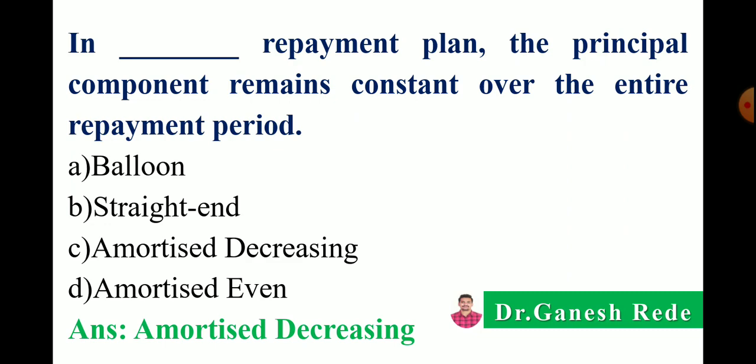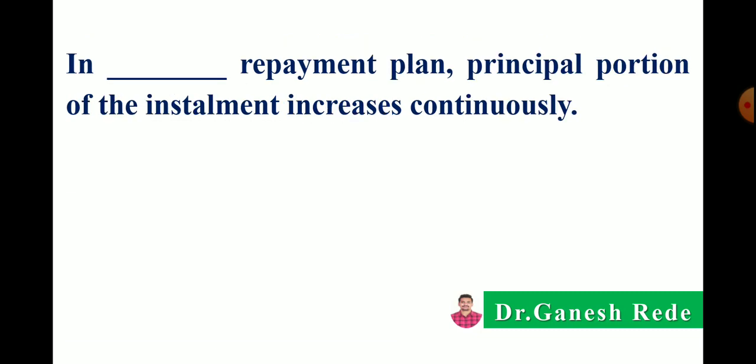To remember such type of questions, keep in mind the diagram of repayment plans. If you remember the diagram, you can answer such type of questions. The next, in a dash dash repayment plan, the principal portion of the installments increases continuously. In the last question we saw that in the amortized decreasing repayment plan the principal portion remains constant.